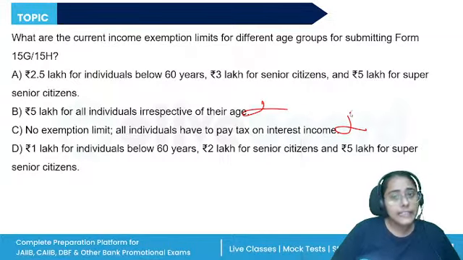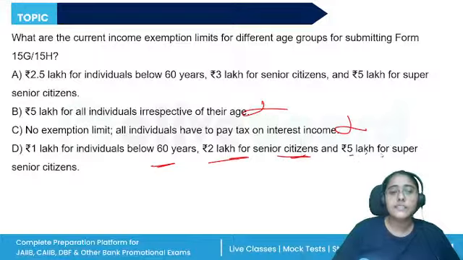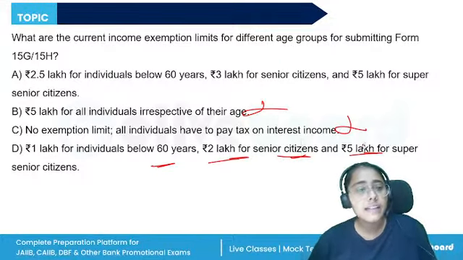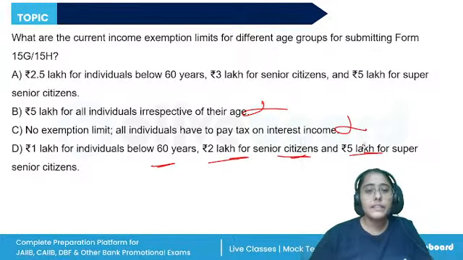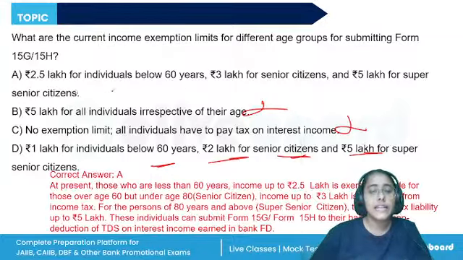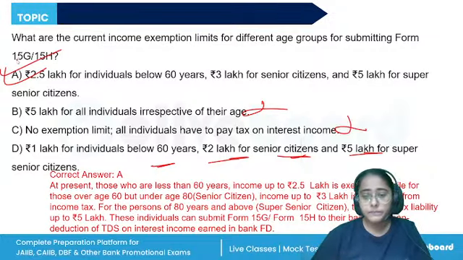No, TDS can be exempted. 1 lakh for individuals below 60 years, 2 lakh for senior citizens, and 5 lakh exemption for the super senior citizens. So obviously the correct answer is A. This is as per the tax slab, the new tax regime.